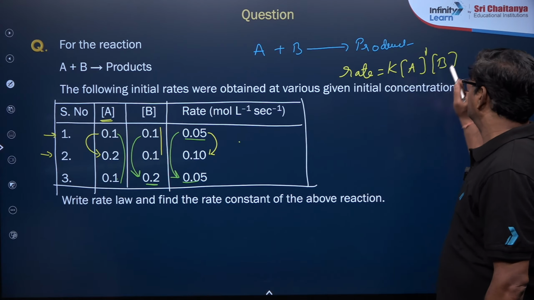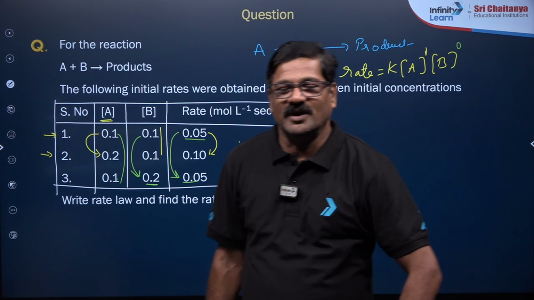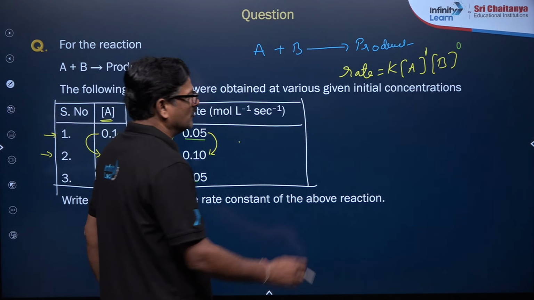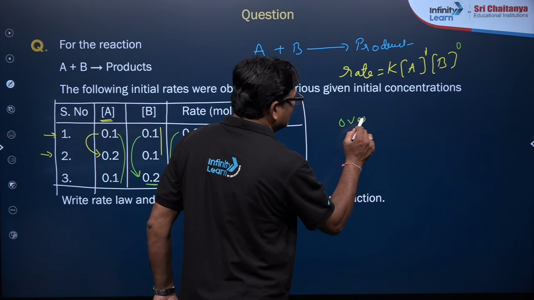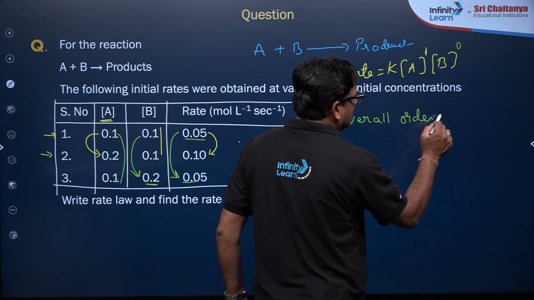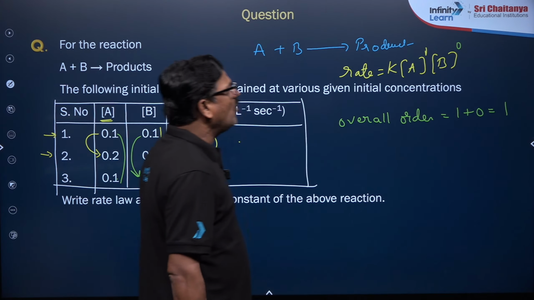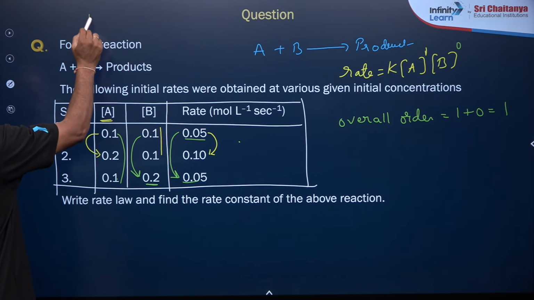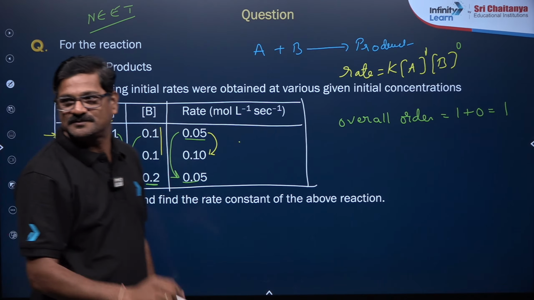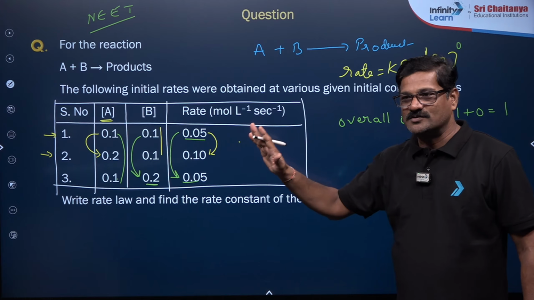So it is not dependent. With respect to B, the order of the reaction is going to be 0, and the overall order is going to be 1 plus 0 is equal to 1. How simple the questions can be answered in the NEET examination, children. How simple. Any doubt?